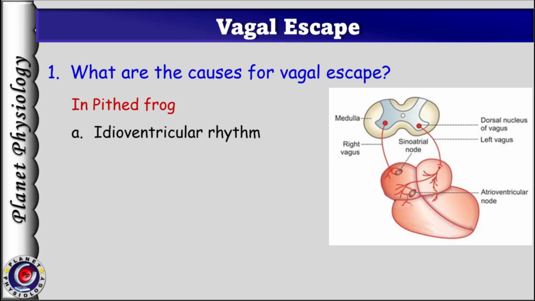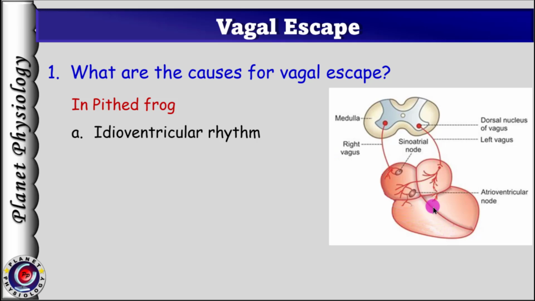Why is it the ventricle that escapes from the inhibitory effect of the vagus and not the atria or sinus venosus? This is because, like humans, the majority of the ventricular musculature of the frog is also not innervated by the vagus.